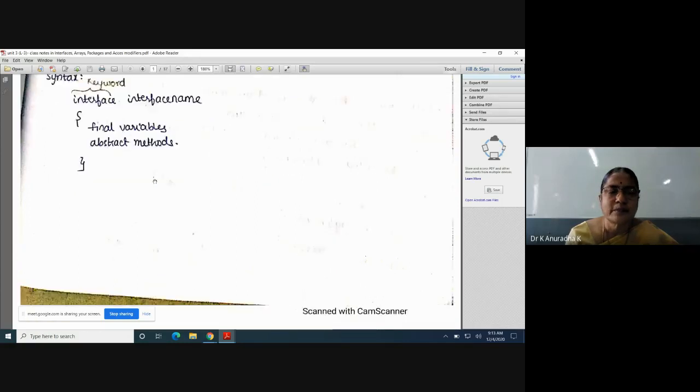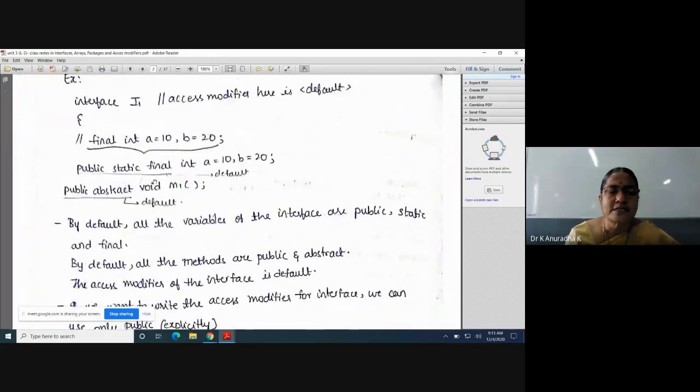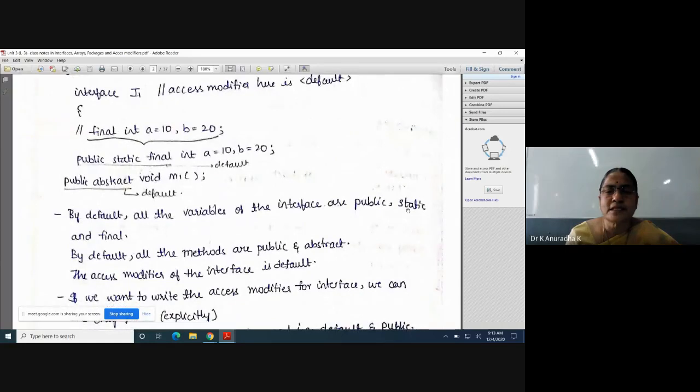By default, all the interface variables are public, static, and final, and all the interface methods are public and abstract. The access modifier of the interface is default. After packages, I will explain in depth about access modifiers. We have four access modifiers: private, protected, default, and public.